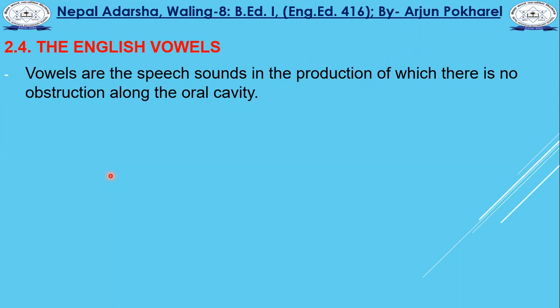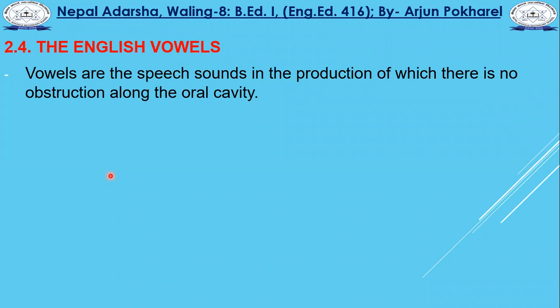There are only five vowel alphabets in English. But these five vowel alphabets are able to produce how many sounds? 20 different sounds in English.